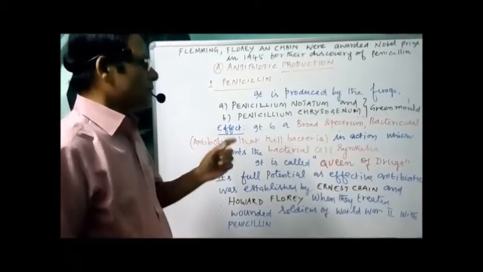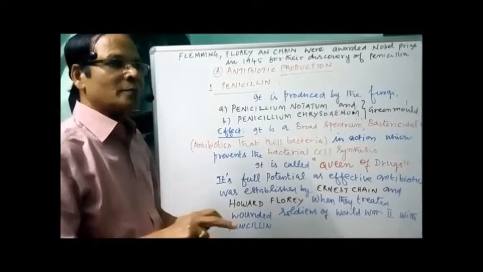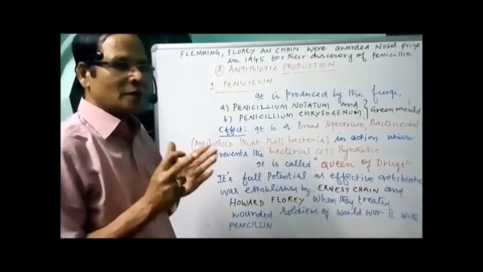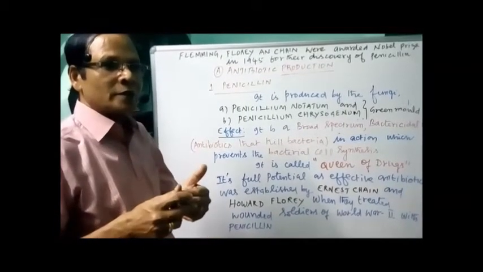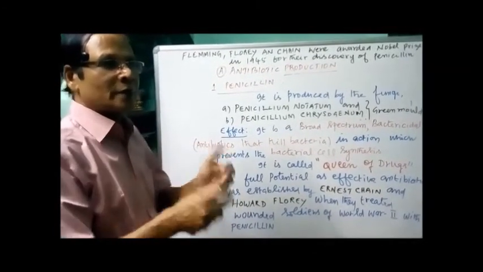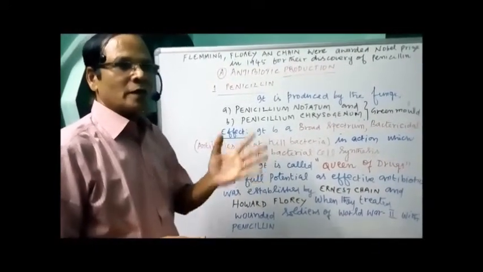So bactericidal means killing the bacteria; bacteriostatic means not killing but inhibiting growth by blocking events like metabolism or protein synthesis.